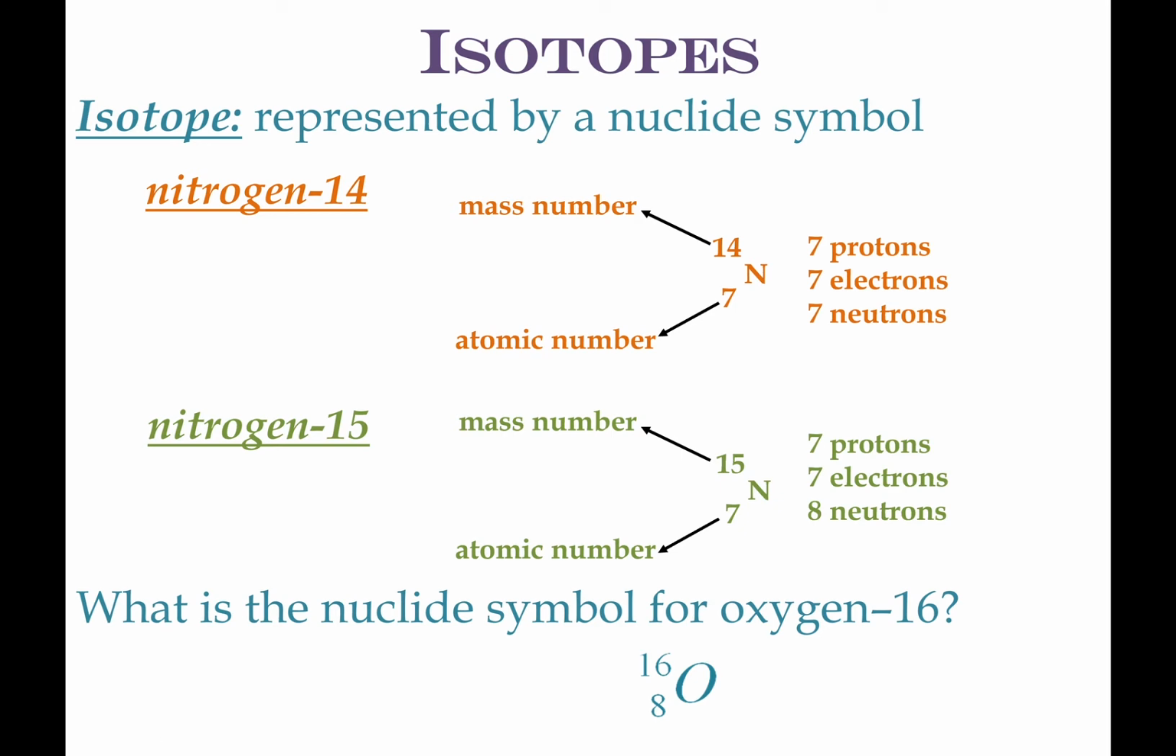So what does this tell me? If this is A and this is Z, it tells me it's nitrogen. It tells me it has 7 protons that come from Z, 7 electrons. How do I know there are 7 electrons? How do I know that the electrons equal the protons? Because if I look at this, there is no charge written here. So if a nuclide symbol were charged, this is where the charge would be.